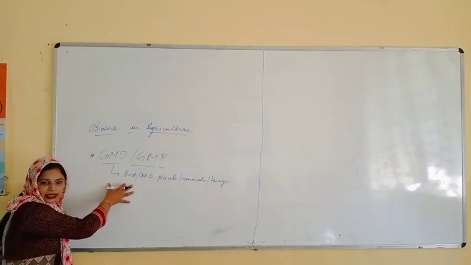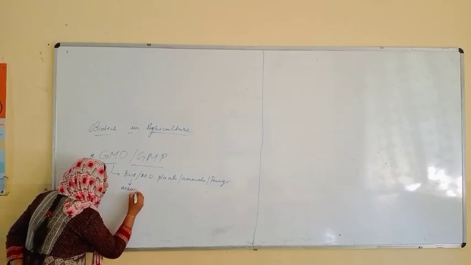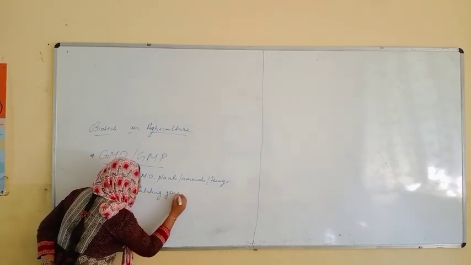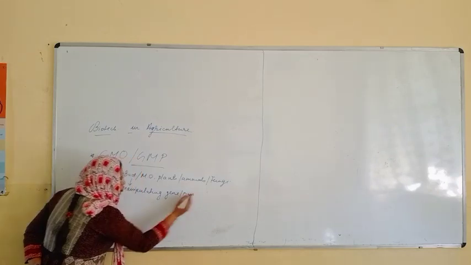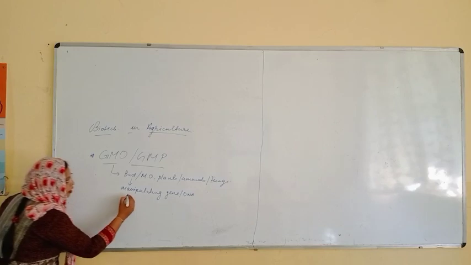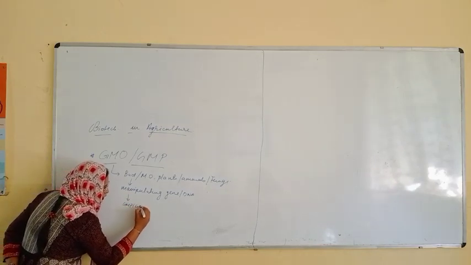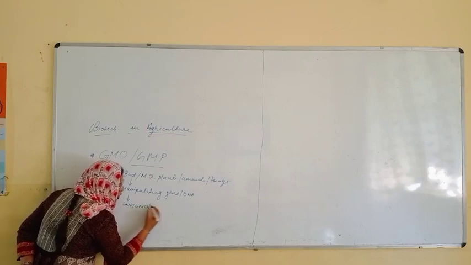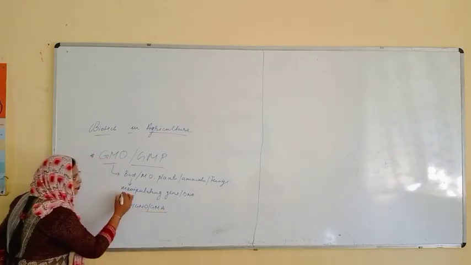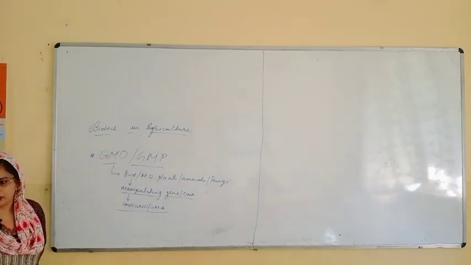By using these living organisms, you are manipulating the gene, and the gene is ultimately DNA. So you are manipulating the gene and DNA to get a genetically modified plant, organism, or animal.